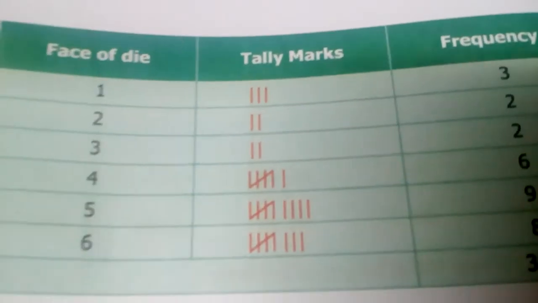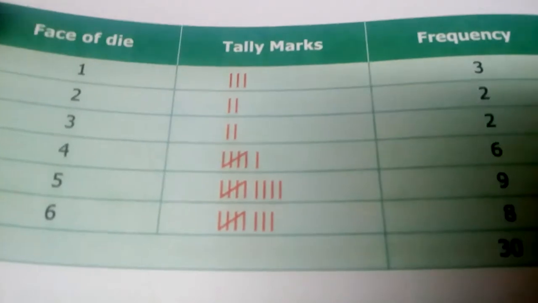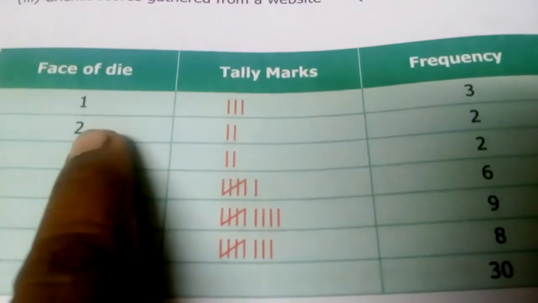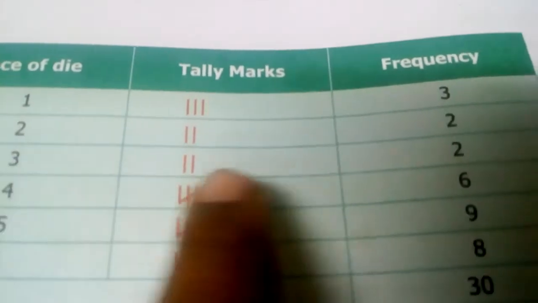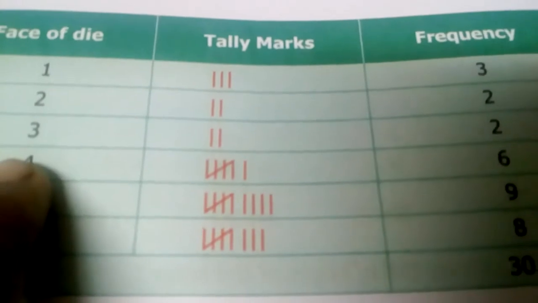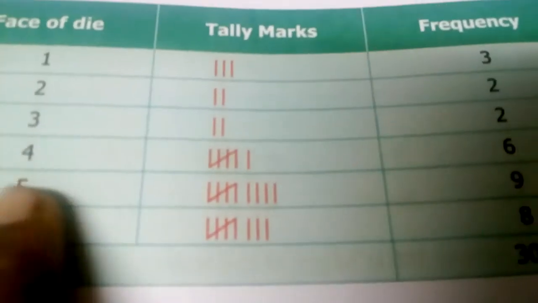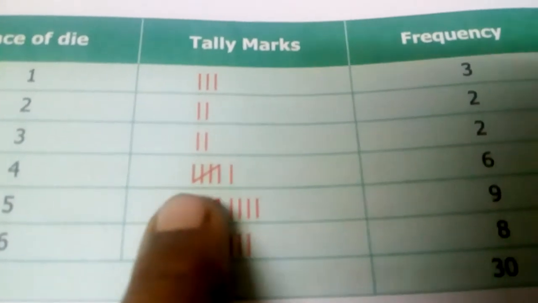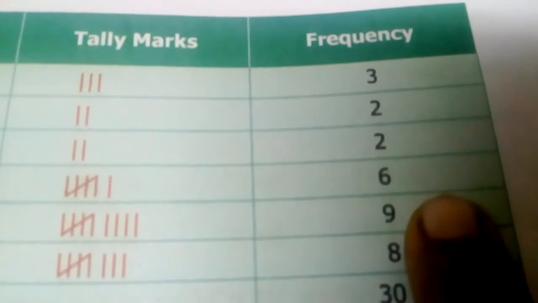Now see here, we can write the heading in our own way also, like face of the die, tally marks and frequency. Now the number is 1. How many times is 1? 3 times. So 3. 2: how many times did he get 2? 2 can be represented in the same way. Number 2. 3: he got 3 for 2 times, so it is 2. Number 4: he got it 6 times. So 1, 2, 3, 4, 5 and 6. So it is 6. Is it clear?